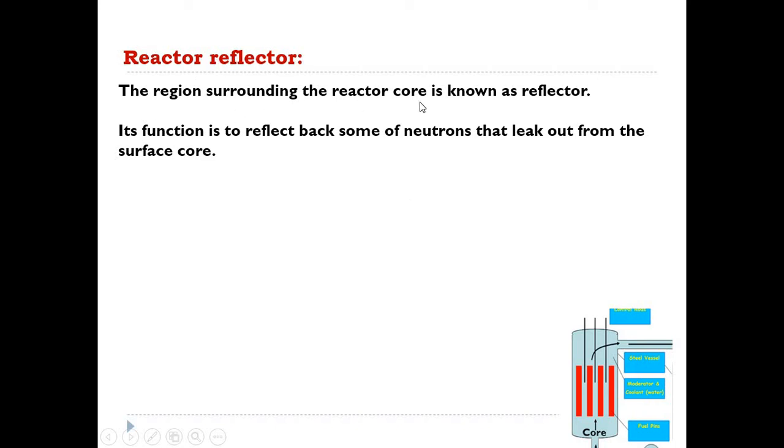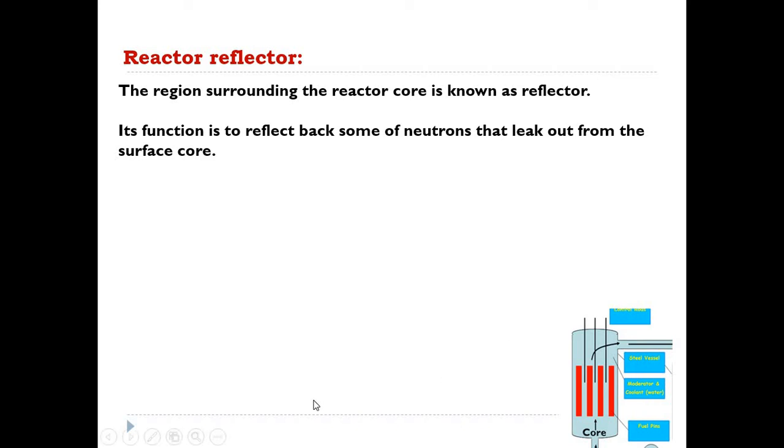So the region surrounding the reactor core is known as the reactor reflector. So here you can see the steel vessel is basically a reactor reflector, and its main function is to reflect back some of the neutrons that leak out from the surface of the reactor core.